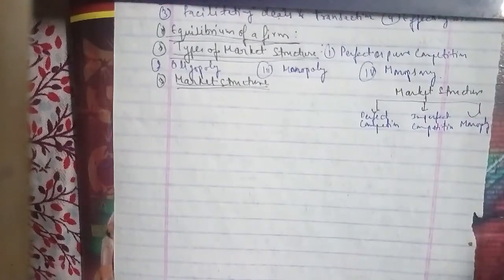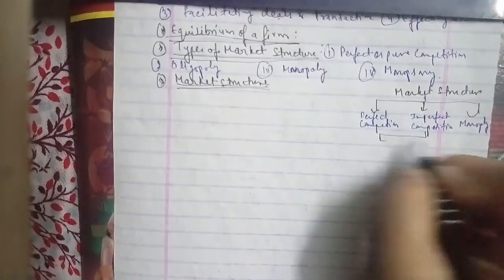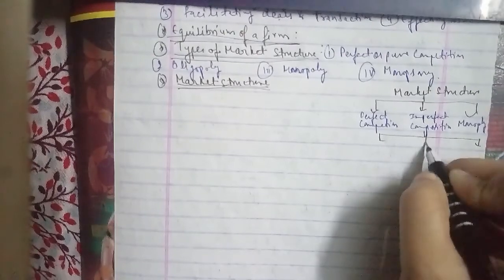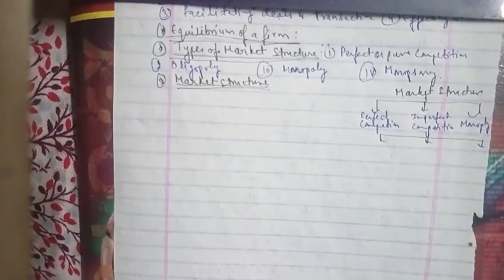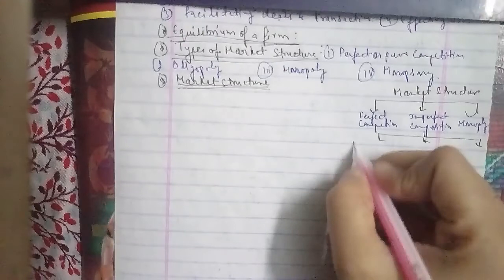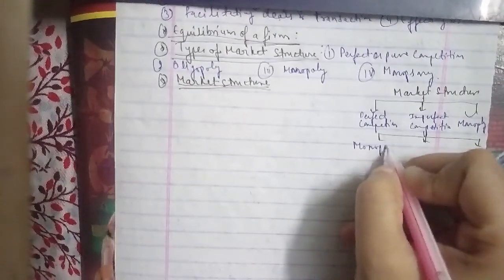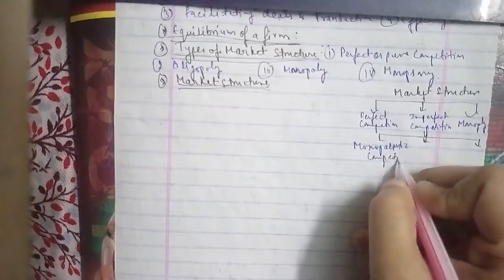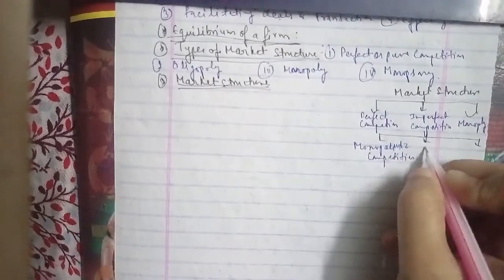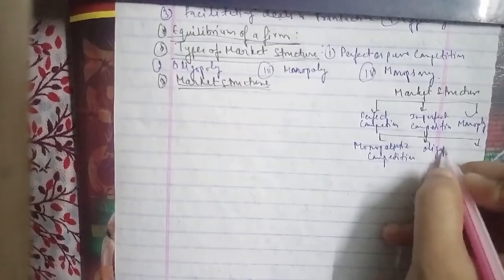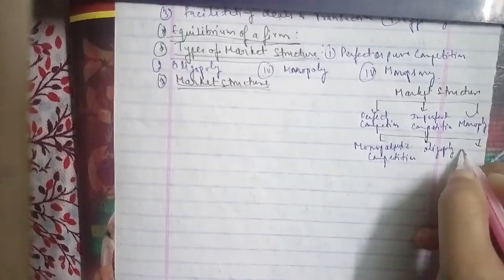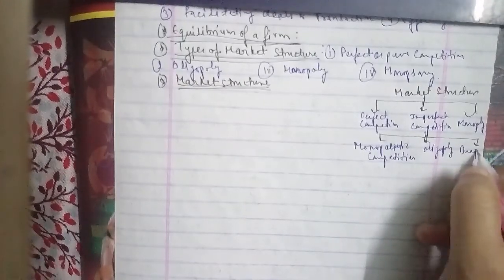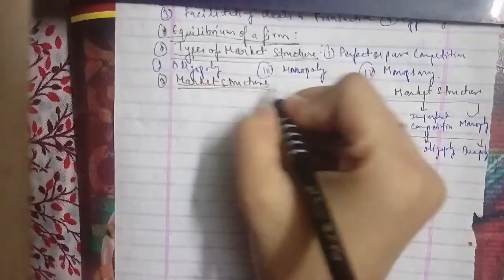Imperfect competition is also divided into three: monopolistic competition, oligopoly, and the third is duopoly. We'll discuss these in detail, so let's go ahead with the types of market.